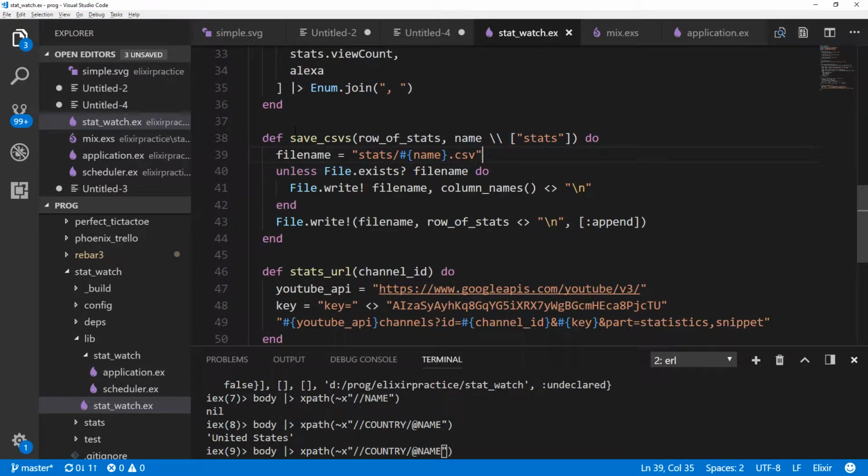Also, I've modified the function for saving CSVs so that it can also take a name. So by default the name will be stats, but it can take a name and it will go into a stats directory with the name .csv. And that's so that we can get multiple CSVs. I'm also going to track some other sites besides just alchemist.camp. I'm going to track one of my friend's sites, another site of my own, some other sites in the same general space, because now that the tool is made, might as well take advantage of it.